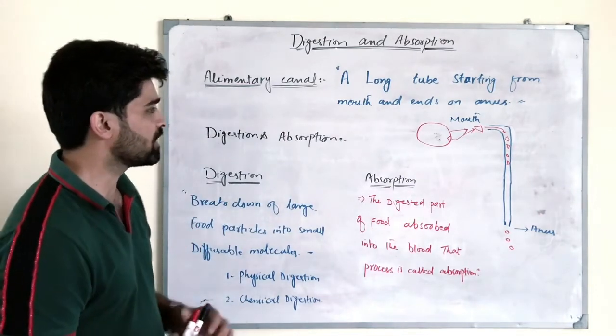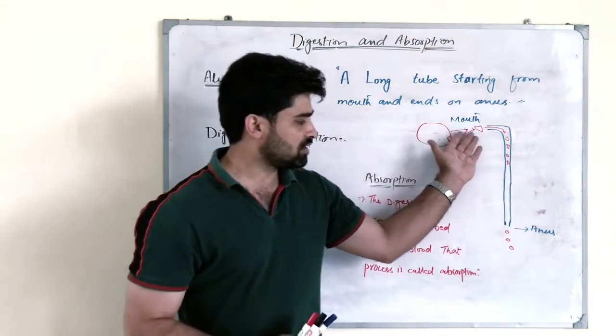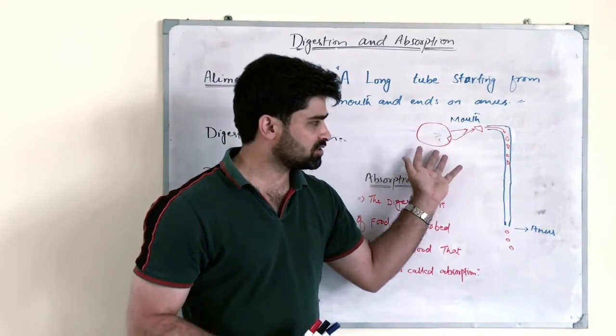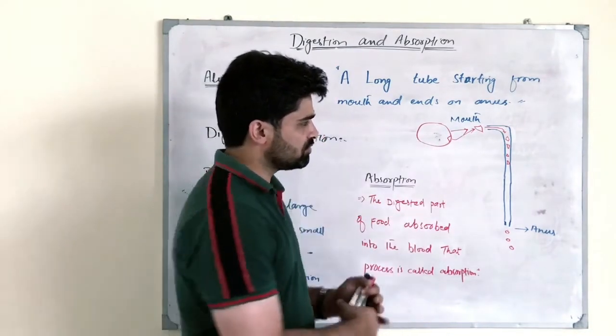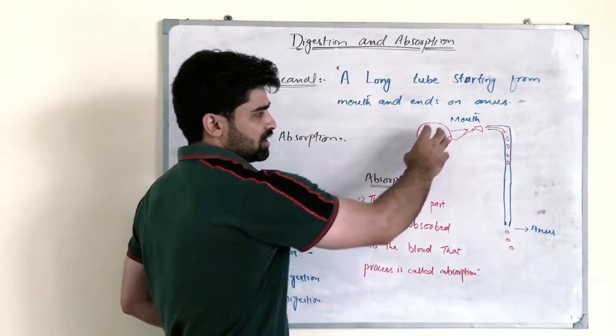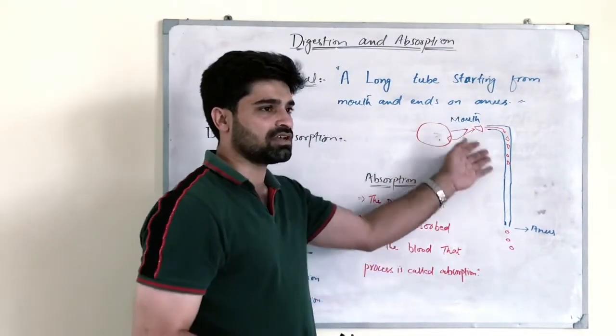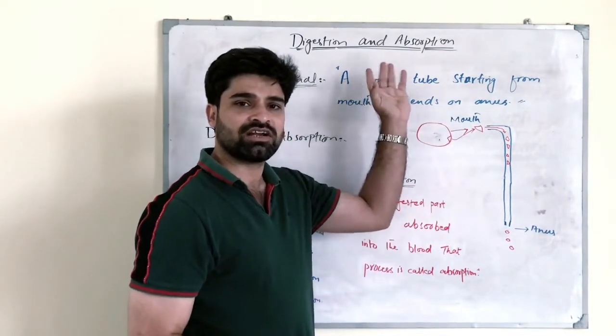Dear students, let's have a look and try to understand the role of the alimentary canal in our digestion and absorption.